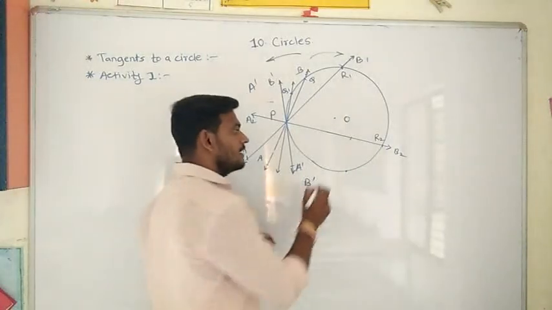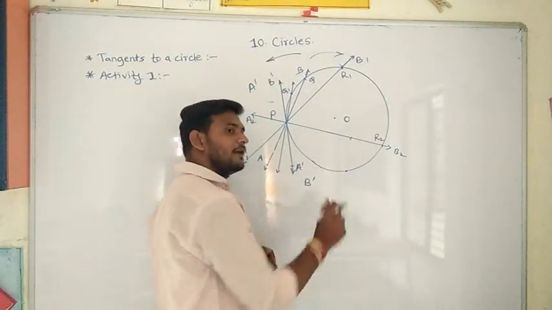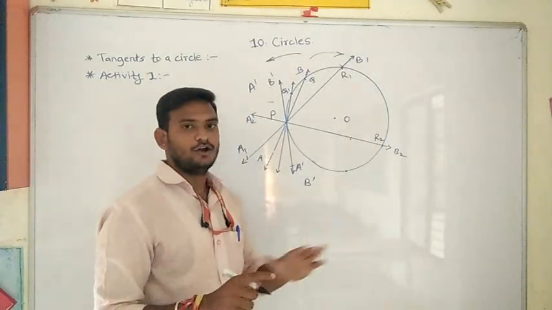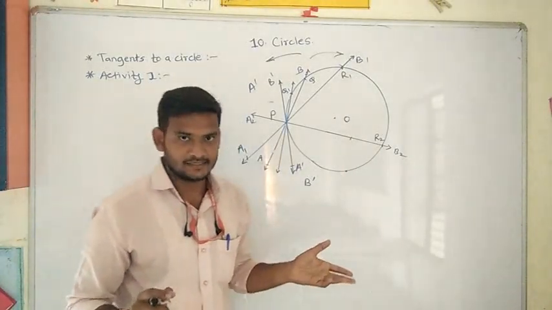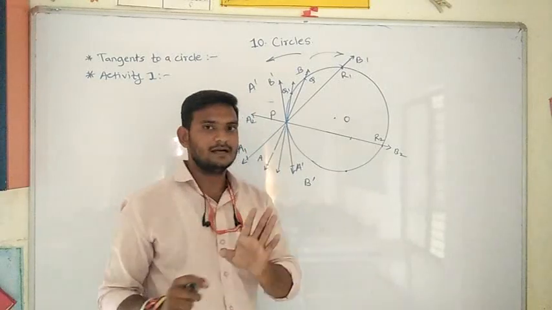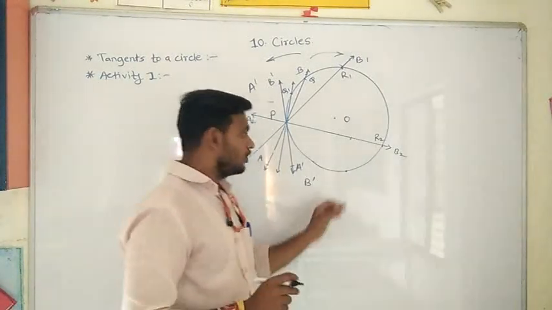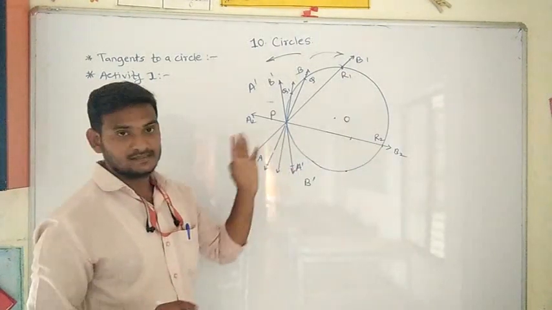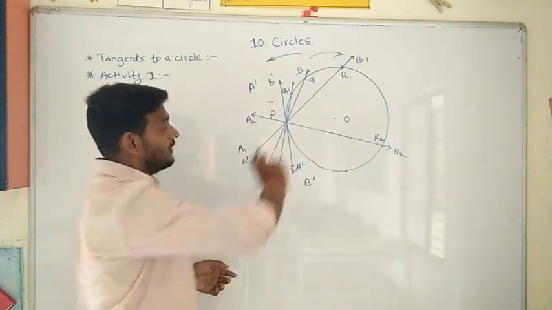We have to remember this. From a point on the circle we have to draw only a single tangent, and we cannot draw an infinite number of tangents. We have to draw only a single tangent and no other tangents are possible. By using this activity we can say this.